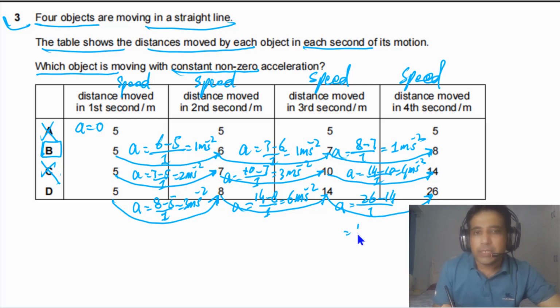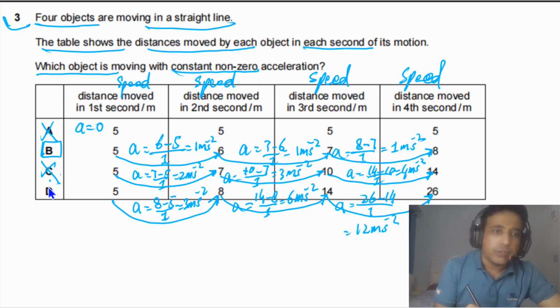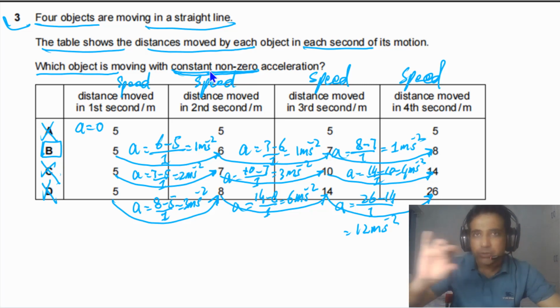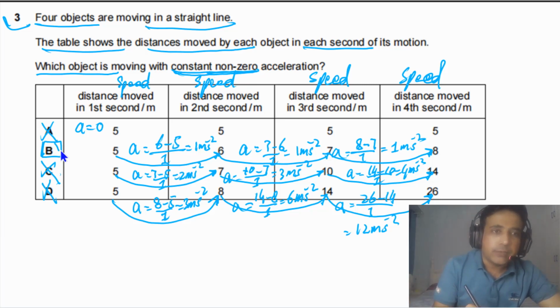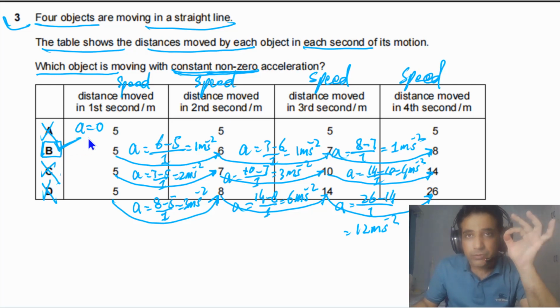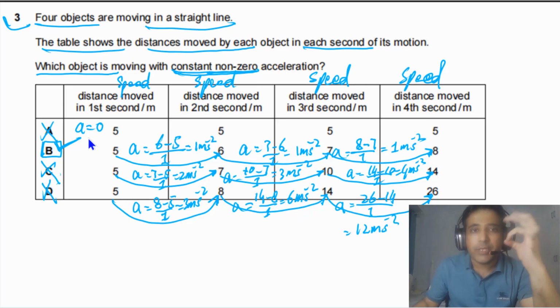So in this case acceleration is equal to 12 meters per second per second. So this is also increasing acceleration with time, so this is also not possible, because we need to find constant but non-zero acceleration. Mean acceleration has to be constant in all these intervals of time. So the answer for this question is B. Very nice question to understand the difference between acceleration and also speed.